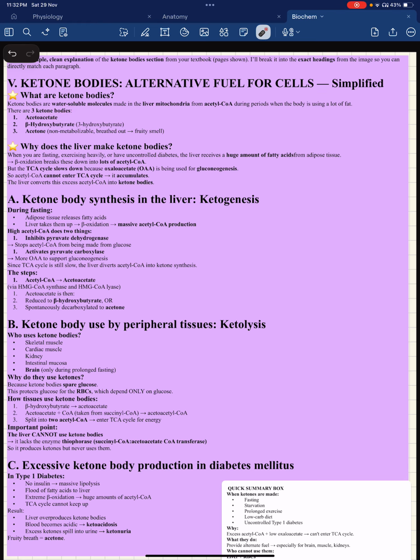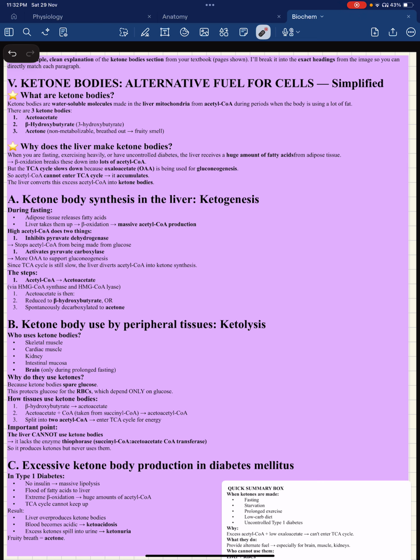Now, moving forward, why does the liver make the ketone bodies? As I've already told you, when you're fasting, you're in a starving state, or you're exercising heavily, or you have uncontrolled diabetes, the liver is going to receive a huge amount of fatty acids from adipose tissue. Now, adipose tissue, lactating mammary tissue, and also the liver all collectively synthesize fatty acid. So when the body is exercising or is in a starving state, fasting state, or has uncontrolled diabetes, all of this fatty acid goes to the liver and there it undergoes beta oxidation where it will be broken down